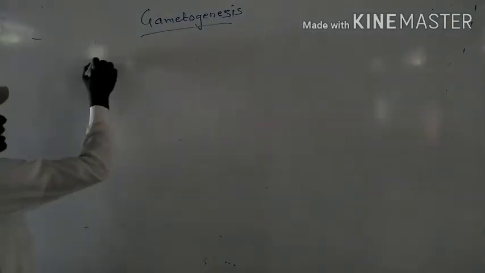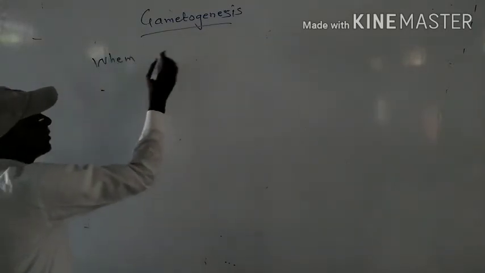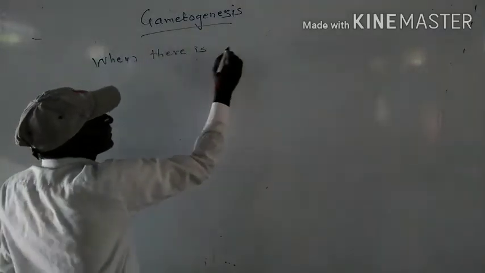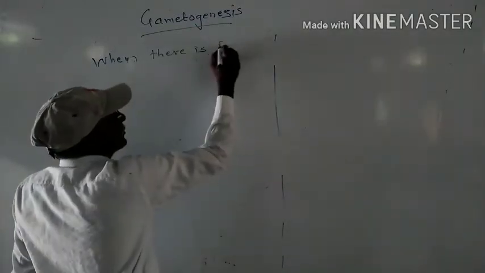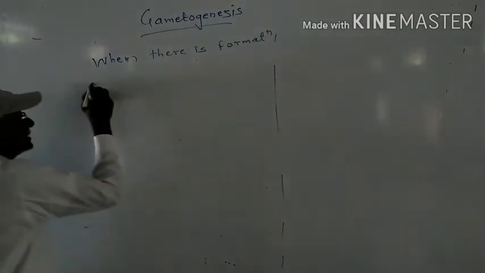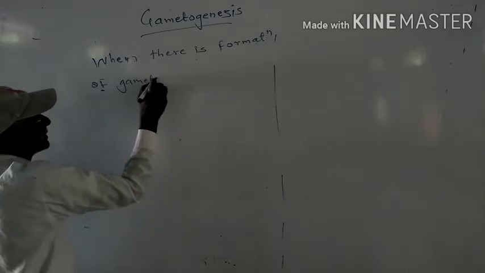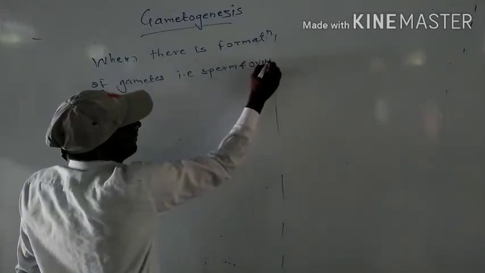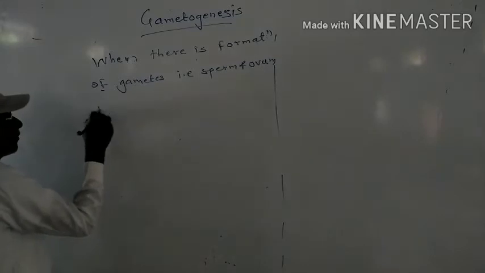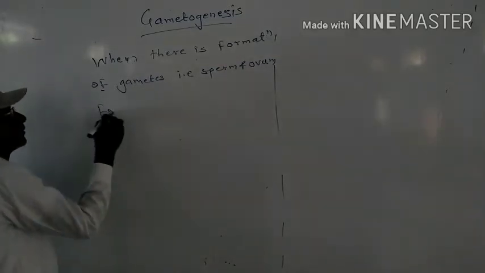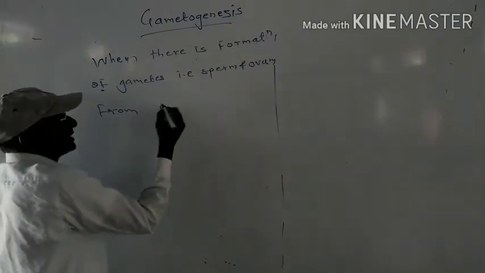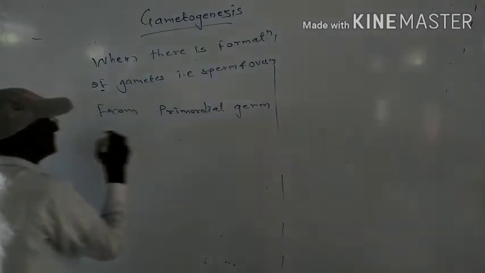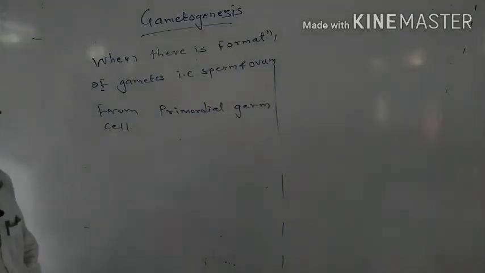So, when gametes, that is sperm and ova or ovum, are formed from the germinal epithelium of the primordial germ cell, it is called gametogenesis.